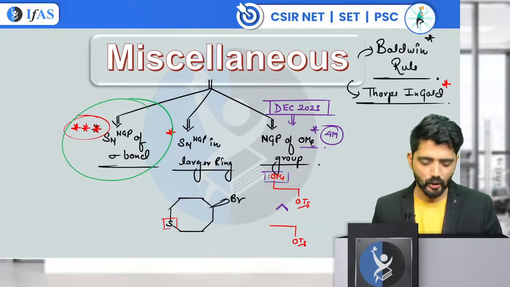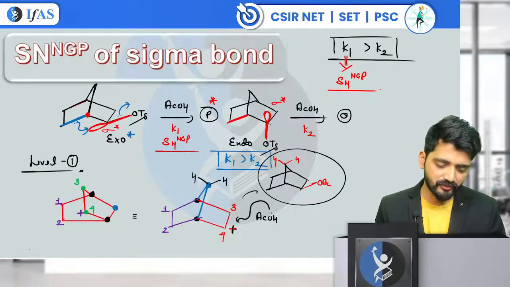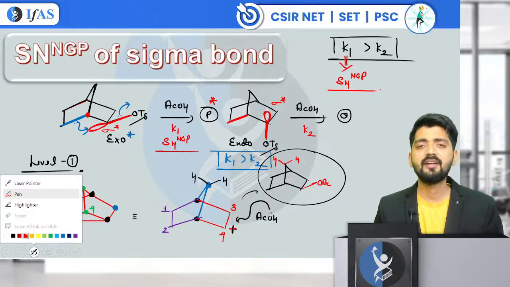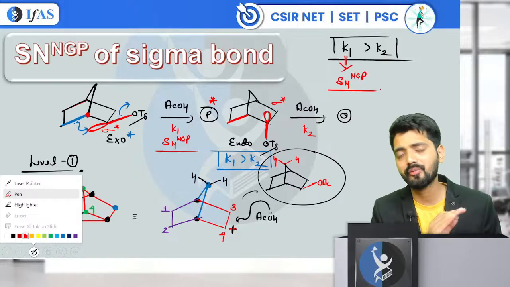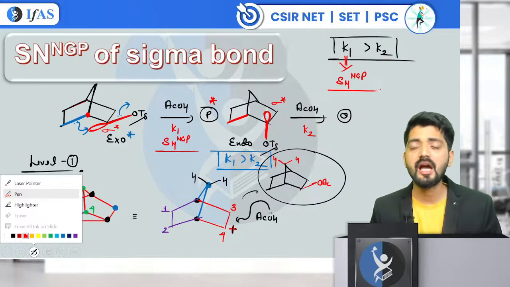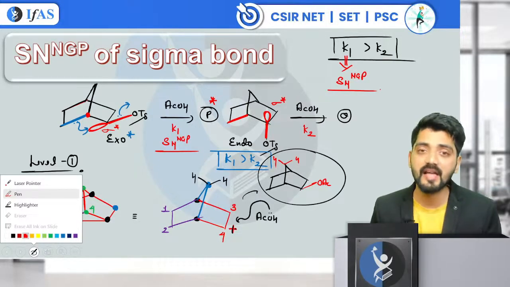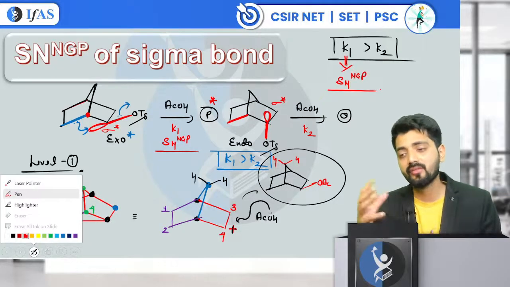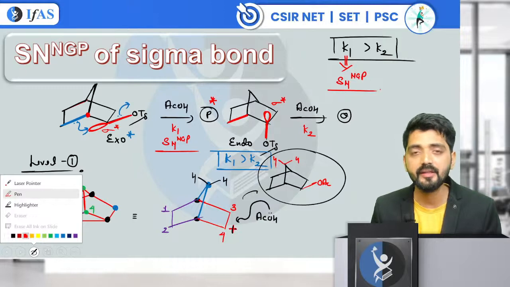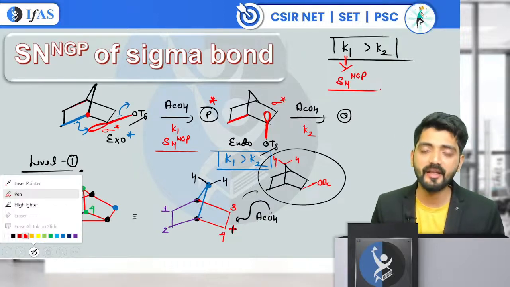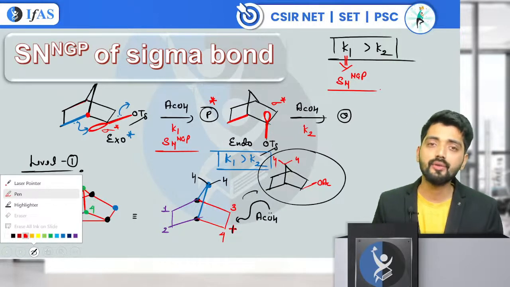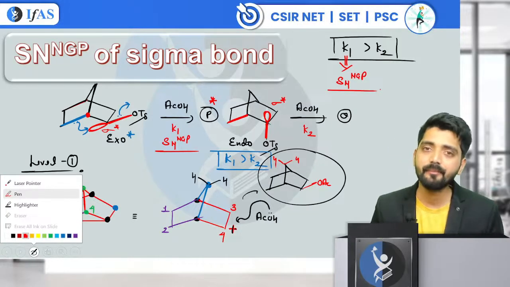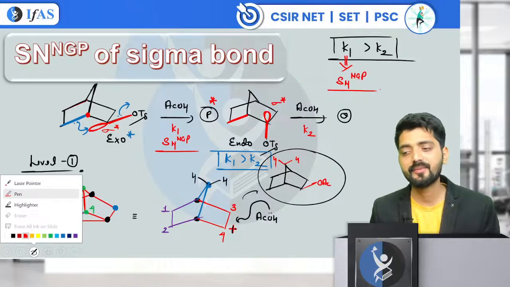Moving ahead, in yesterday's lecture, we were talking about the NGP of sigma bond. A very important concept, and we have gone into the real depth of this topic. We have understood how classical and non-classical carbocations are formed. We have also seen how the non-classical carbocation leads to the final product. By looking at the intermediate, we can comment whether the product is going to be a racemic mixture or whether they are going to be identical. All these things we have studied.